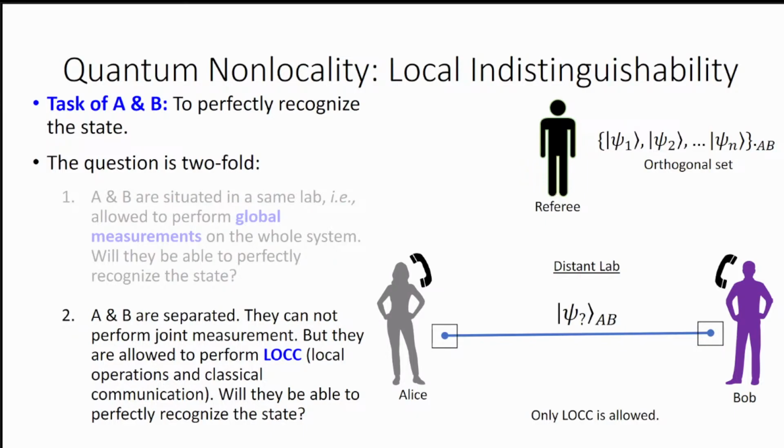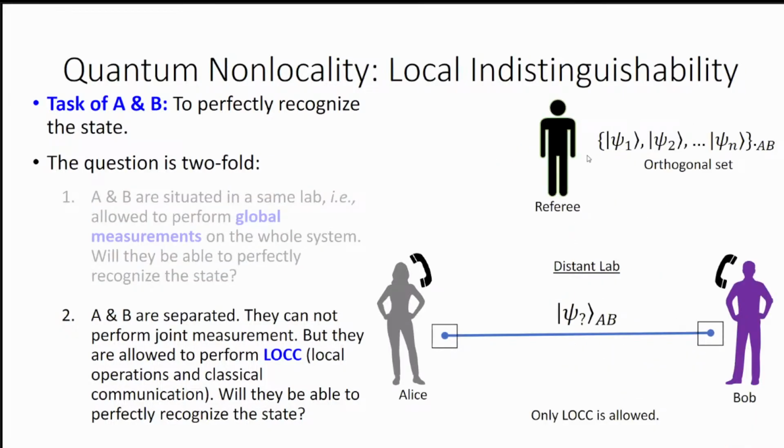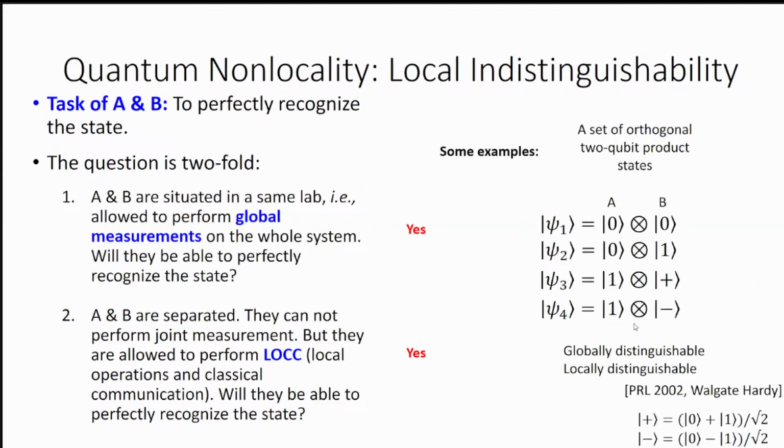Let us consider some examples. Here we have written a set of orthogonal 2-qubit product states, and you can consider that the set psi1 to psi(n) is basically these 4 states. The referee will choose one particular quantum state from this set, which will be shared among Alice and Bob. Now Alice and Bob's task is to perfectly recognize the state.